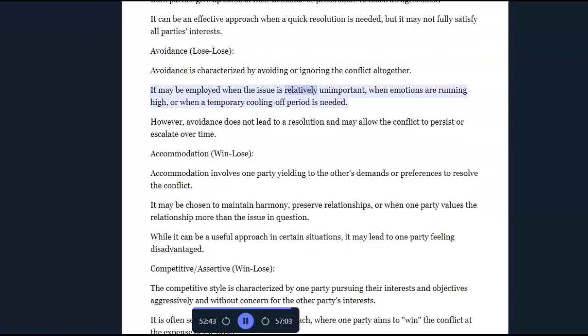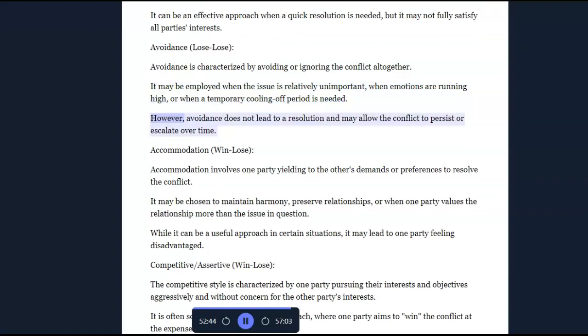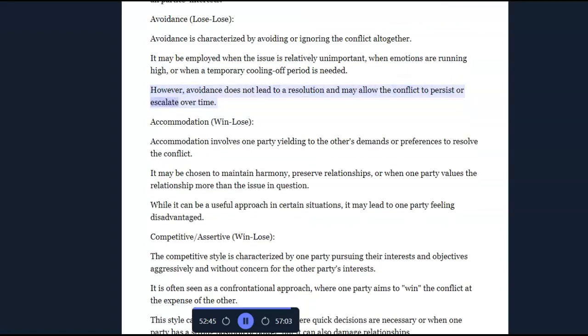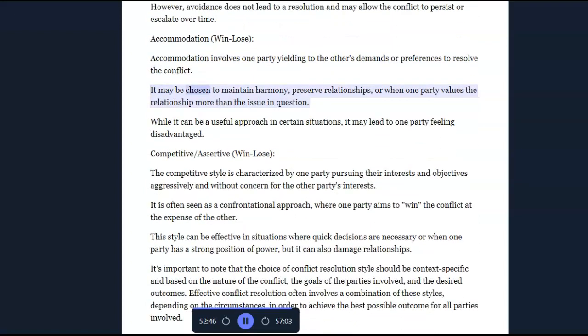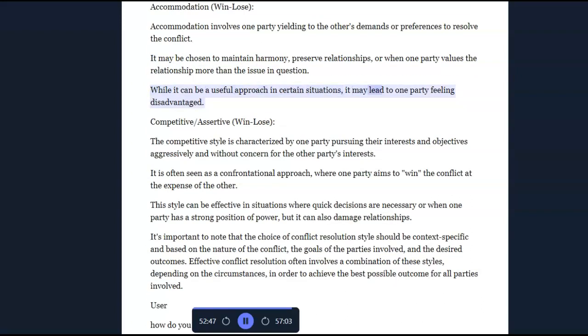It may be employed when the issue is relatively unimportant, when emotions are running high, or when a temporary cooling off period is needed. However, avoidance does not lead to a resolution and may allow the conflict to persist or escalate over time. Accommodation, win-lose. Accommodation involves one party yielding to the other's demands or preferences to resolve the conflict. It may be chosen to maintain harmony, preserve relationships, or when one party values the relationship more than the issue in question. While it can be a useful approach in certain situations, it may lead to one party feeling disadvantaged.